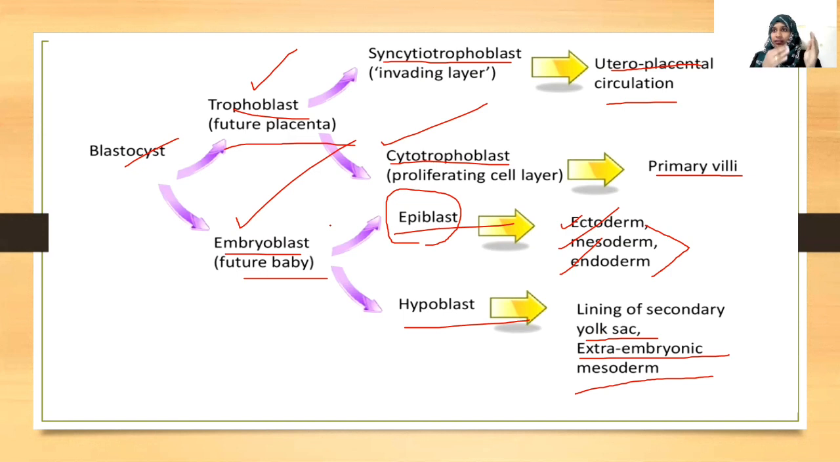Then there will be formation of the placenta, there will be formation of the amniotic cavity, amniotic fluid, and umbilical cord. All those things we will be dealing with in the next class.